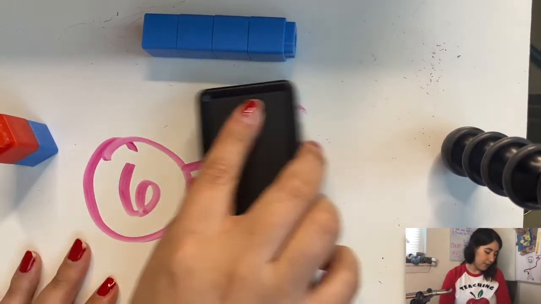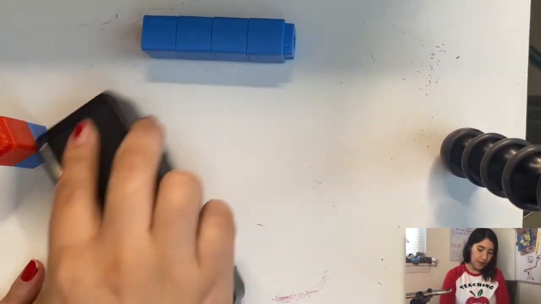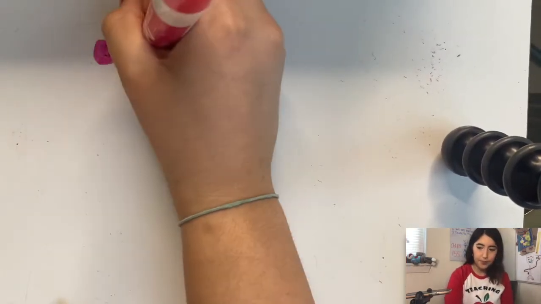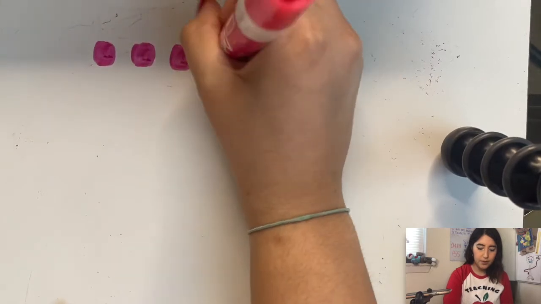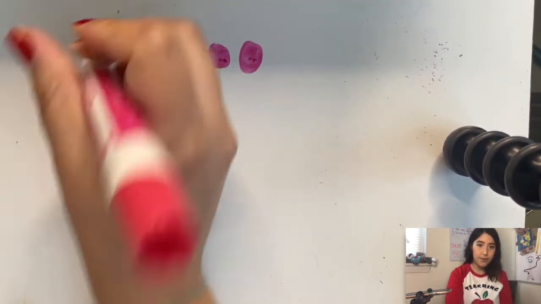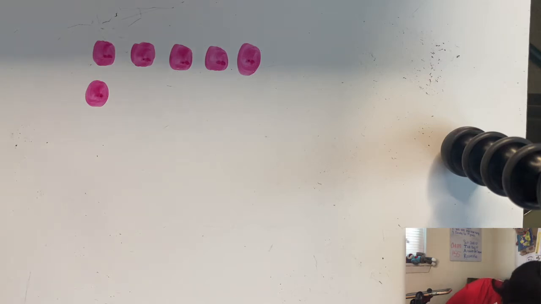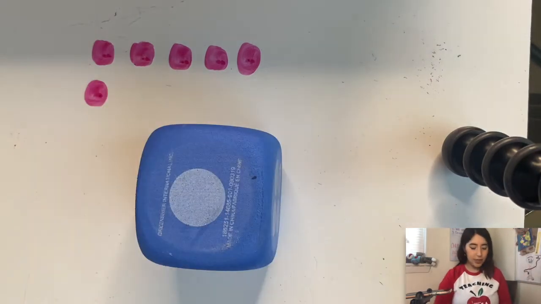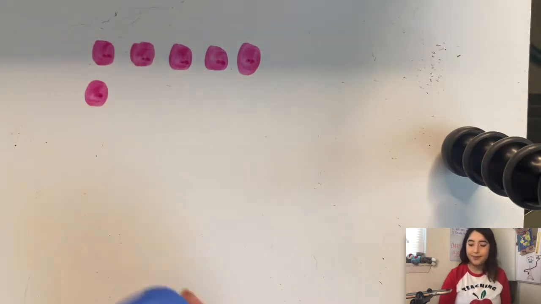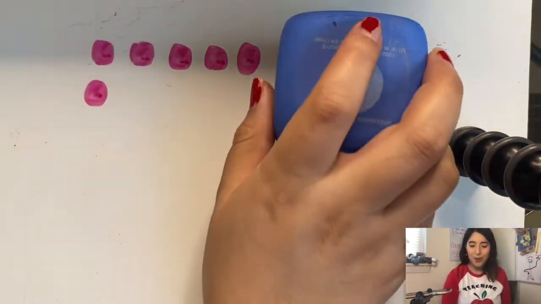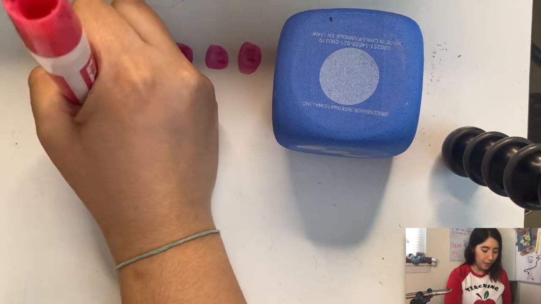So let's work with a different one. I'm going to make 6 in a 5-group way with dots. Do you see how I did that? I made 6 in a 5-group way. Now I'm going to roll my dice and we're going to see what number I get. I got 1. So I'm going to cross out 1.